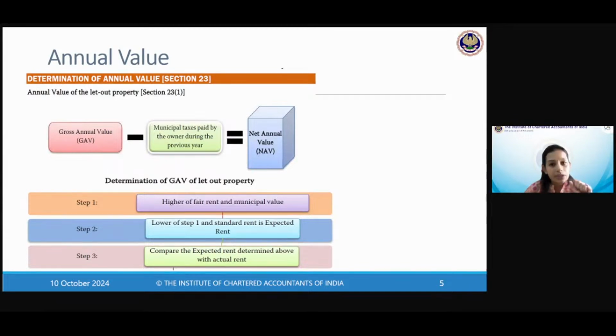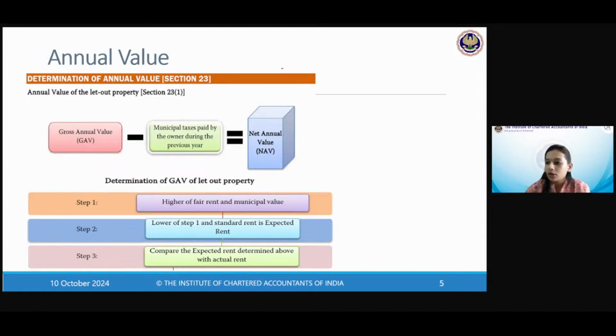What is ownership in this case? Ownership is the right to receive rent. Whether or not there is a registration of sale deed is immaterial. The right to receive rent, if that is established as per common parlance, you will be considered owner for the purpose of Income Tax Act. Okay. What is ownership? Freehold as well as leasehold rights can be ownership. Okay.